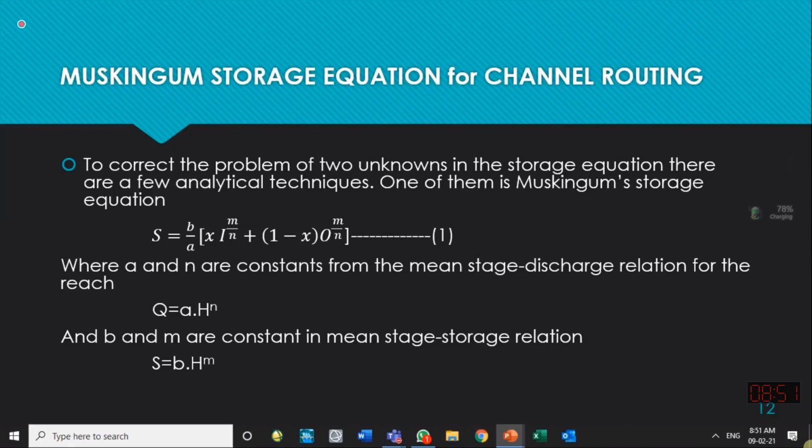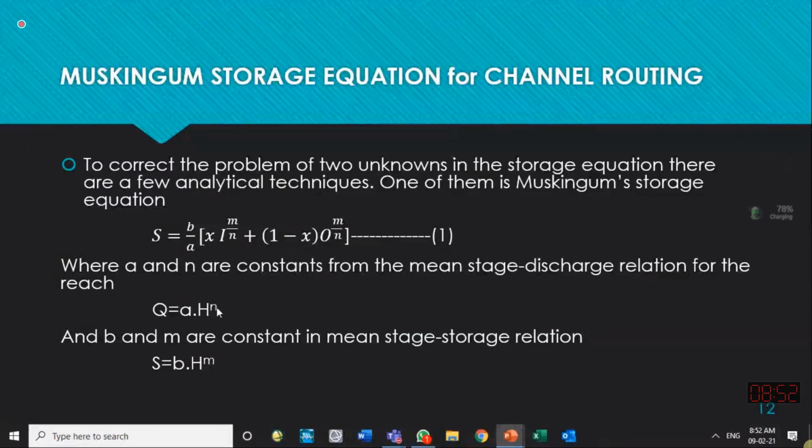That is dependent upon the depth of the water in the channel, or head in the channel. So in simplified form, velocity in a channel can be written as a function of the depth. And if I multiply velocity with the area, the area is also a function of the depth. More the depth, more the area. So discharge, which is the product of velocity and area, is also a function of depth. So for a certain channel, we can say that discharge is a function of some coefficient A times head or depth in the channel power n.